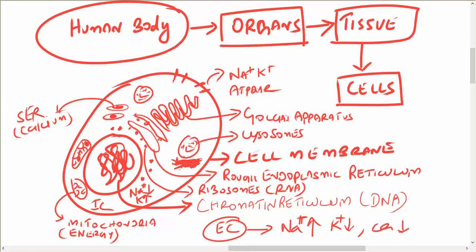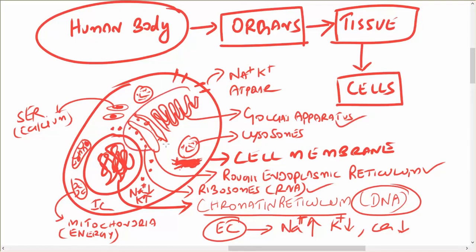Okay, so now let us discuss the functions of these organelles. You all know the chromatin reticulum contains DNA, and it stores our genetic component. Ribosomes, rough endoplasmic reticulum and Golgi apparatus are all involved in protein synthesis. Then the lysosomal enzymes sometimes degrade certain parts of the cell if they have to be removed, or if any bacteria comes, if it is an immune cell, the lysosomal enzymes help in killing the bacteria.